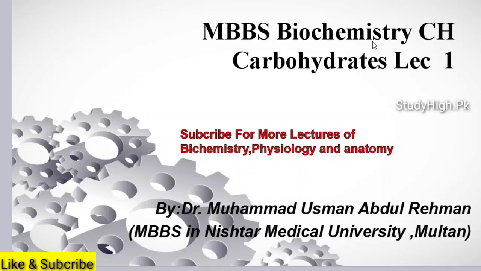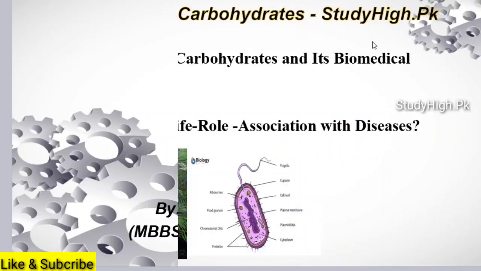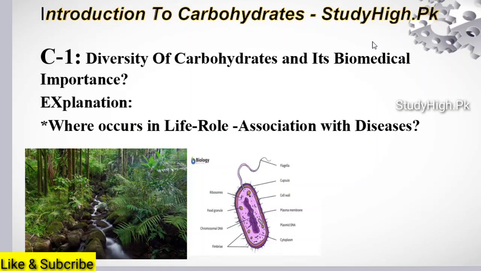Then my major focus will be on isomerism, different types of isomers, why isomerism is very necessary if you want to understand the different types of processes happening in the human body, different reactions, enzymes, actions, etc. We will discuss in detail. So first of all, I want to tell you the importance of this chapter, carbohydrate, the diversity of carbohydrate, why this chapter is very important and a basic chapter of MBBS.